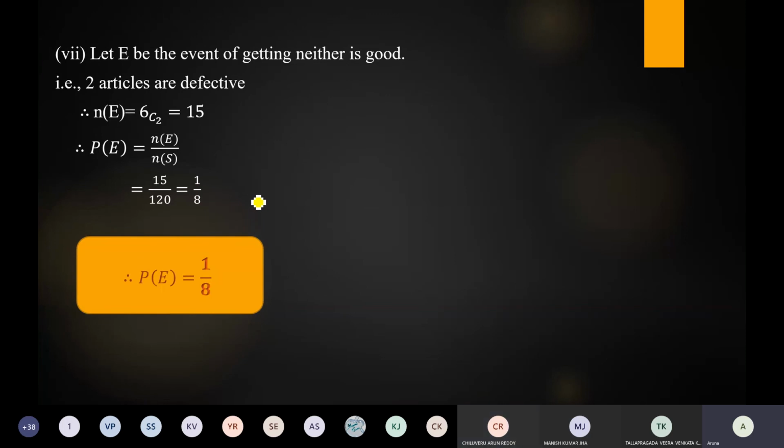That is contradiction. If E be the event of getting at least 1 is good, E bar is the event of getting at most 1 is good. Is it right? P of E is equal to 1 minus P of E bar, or P of E bar is equal to 1 minus P of E. Correct? Total probability is 1. Is it right? So 1 minus, subtract the remaining terms, then we'll get the remaining answer.